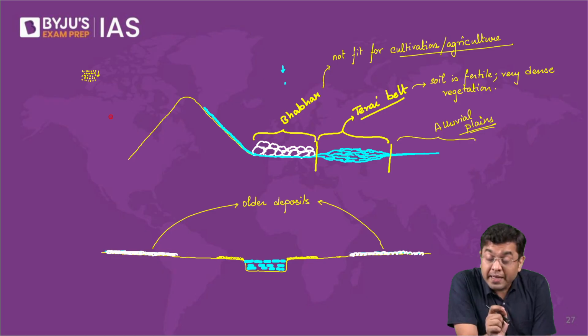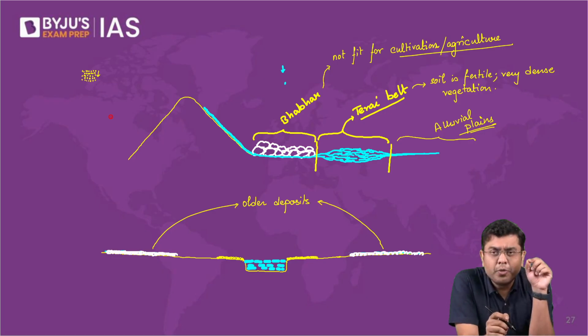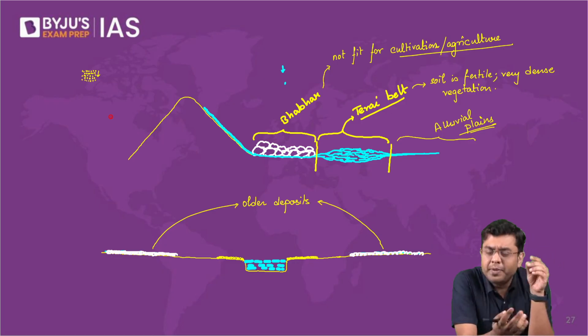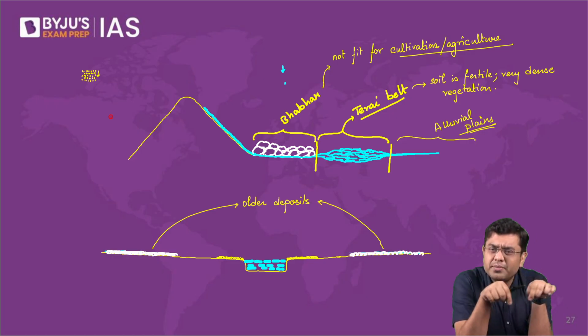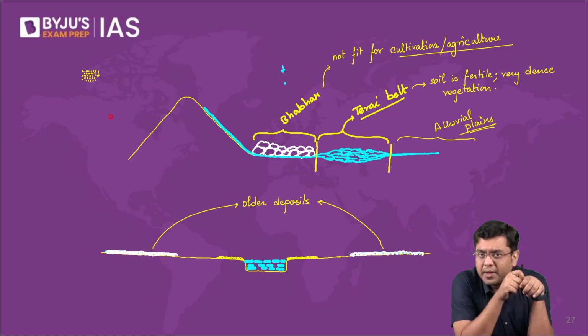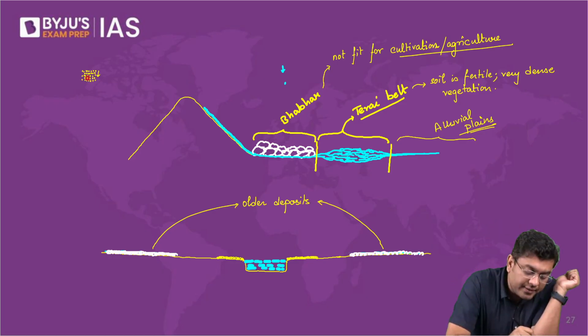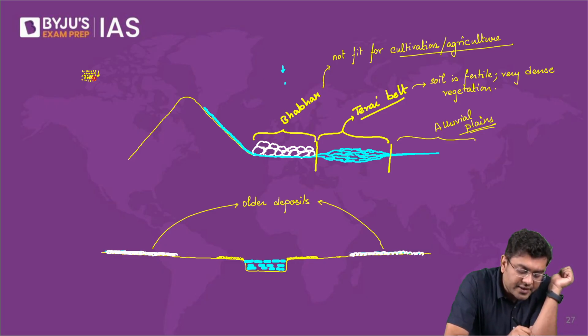Now, many of the particles brought by the rivers consist of a small amount of calcium. So when there is a pressure exerted, there can also be a possibility that the calcium starts getting secreted. Calcium has got a binding property, so it will join with the other particles. Two or three particles will start getting together.